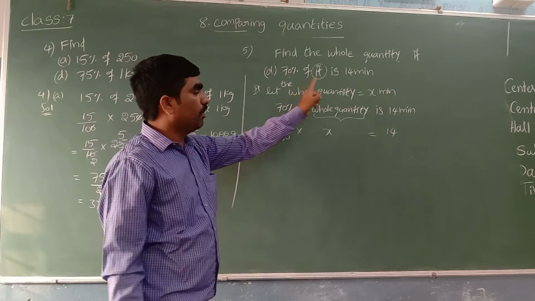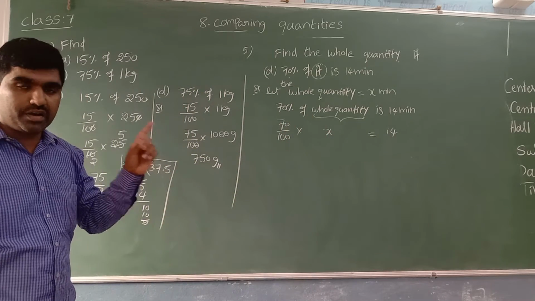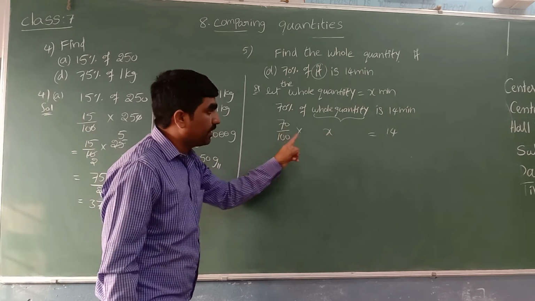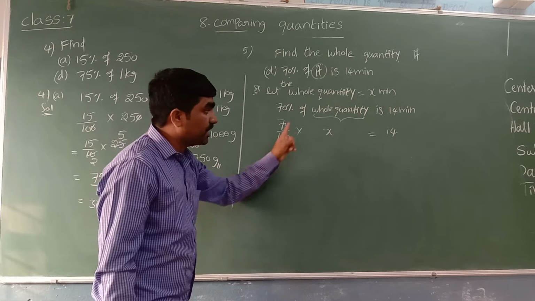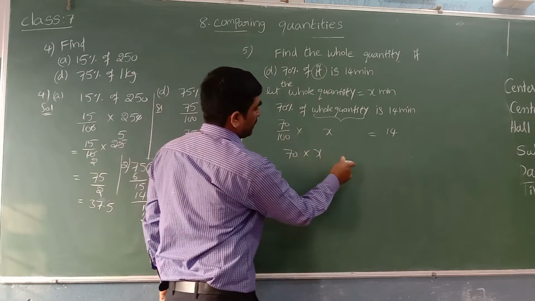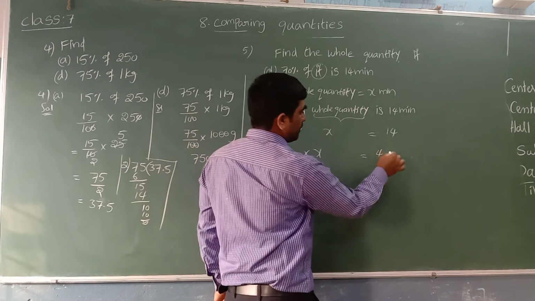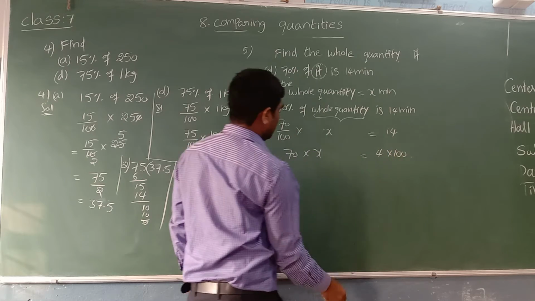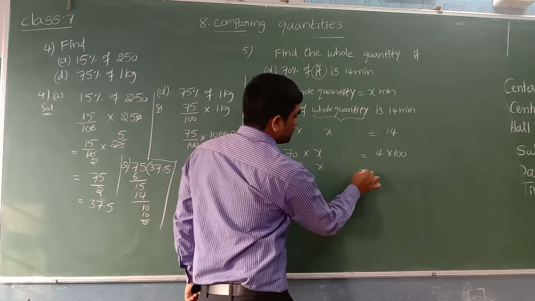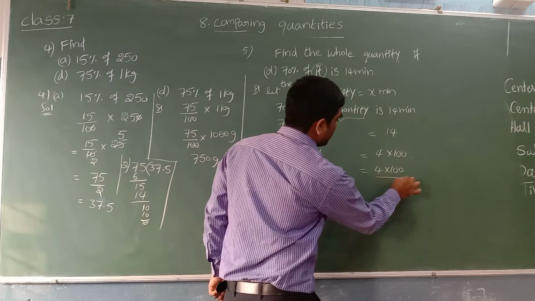Nothing but the whole quantity. To find x, you can apply the method of transposing, which we learned in the simple equations chapter. First, transpose the 100 to that side. When you transpose a division, it becomes multiplication. So 70 into x is equal to 14 into 100, and transposing 70 to the RHS, x is equal to 14 into 100 by 70.